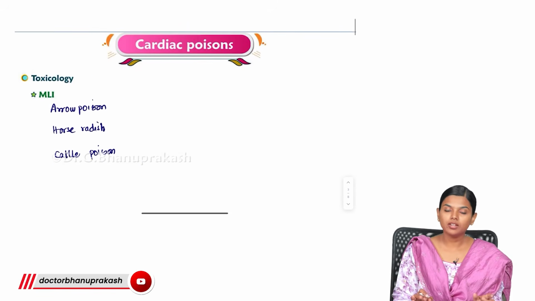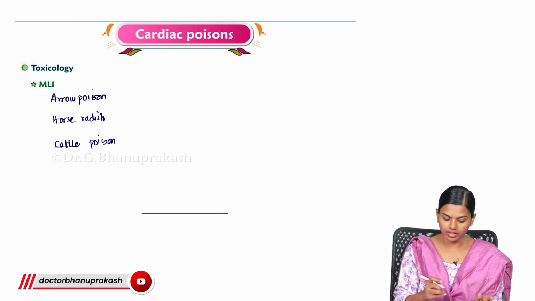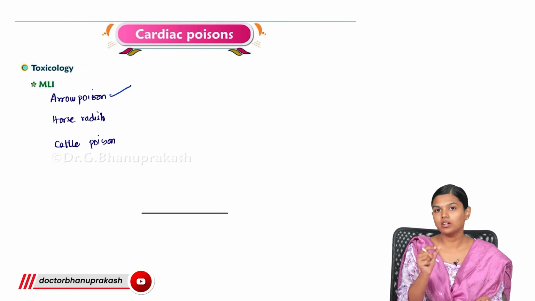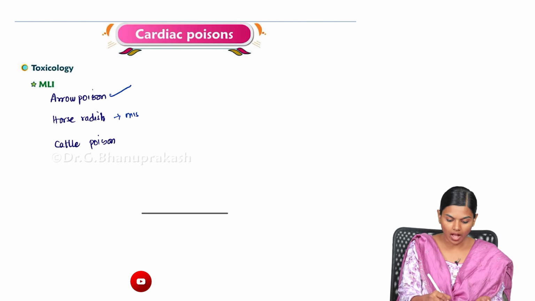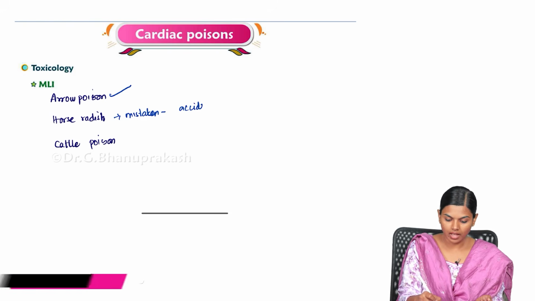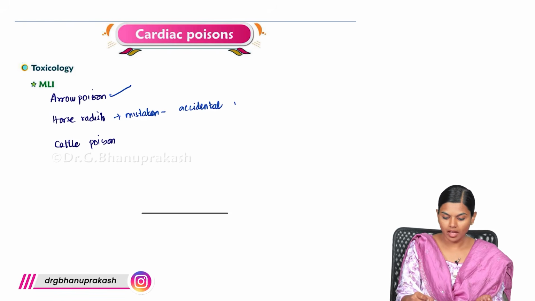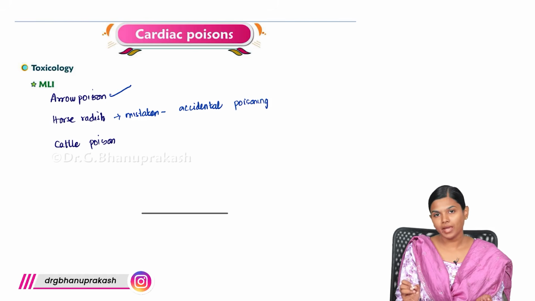The medico-legal importance of aconitine is that it is an arrow poison. It is mistaken for horseradish, and there is a chance for accidental poisoning. It is also used for cattle poisoning.